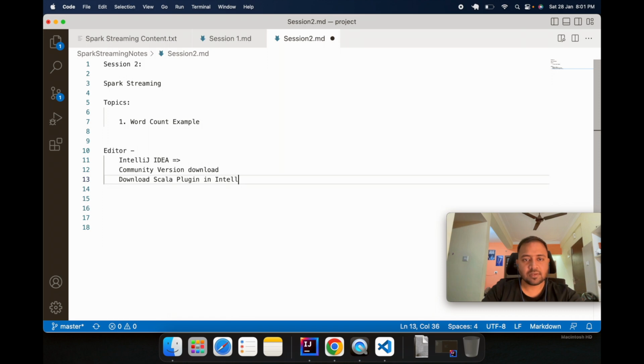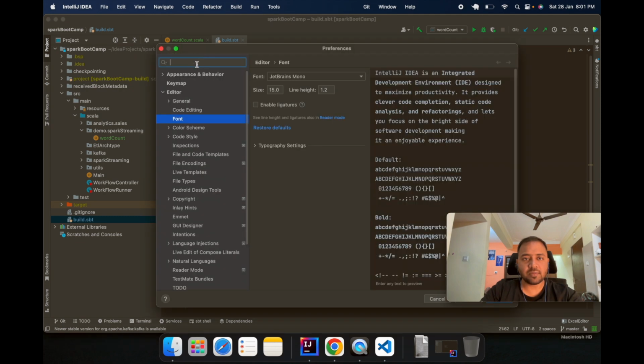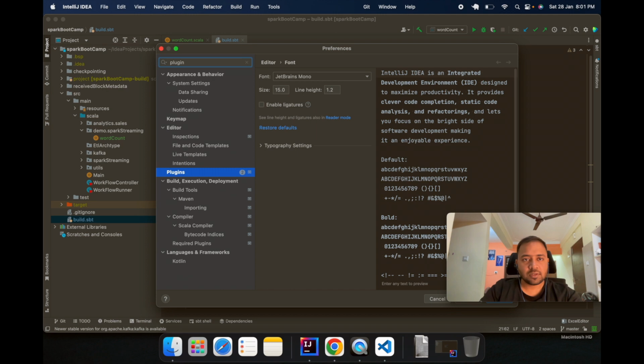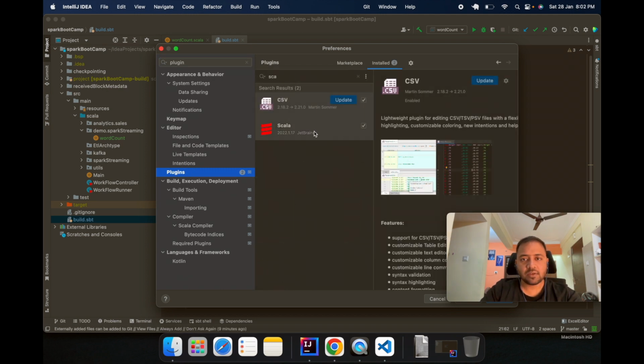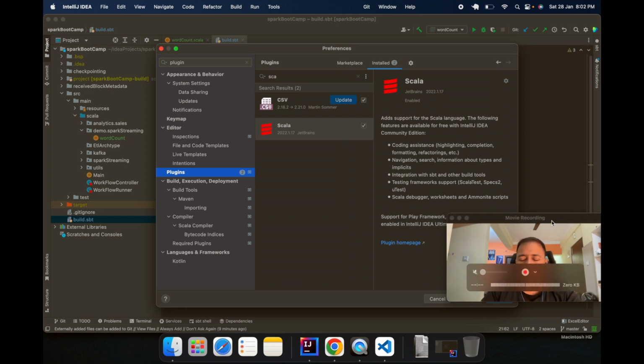You can just go to IntelliJ, click on preferences and type in plugins. I have already installed it. You can go to plugins and type Scala, and here you can install the plugin that will help you to write the Scala code. You can also do this coding using PySpark, not a problem. I don't think language is a constraint.